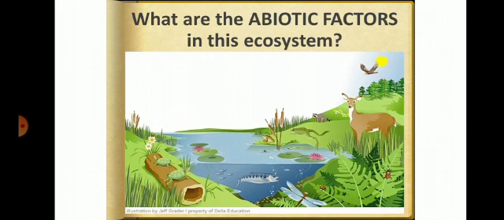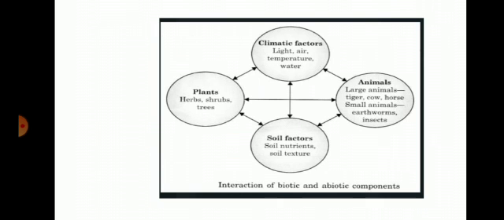Then we go to the next one, the interactions of biotic and abiotic components. Organisms do not live in isolation but are interdependent. You see the picture: plants, climatic factors, animals and also soil factors.